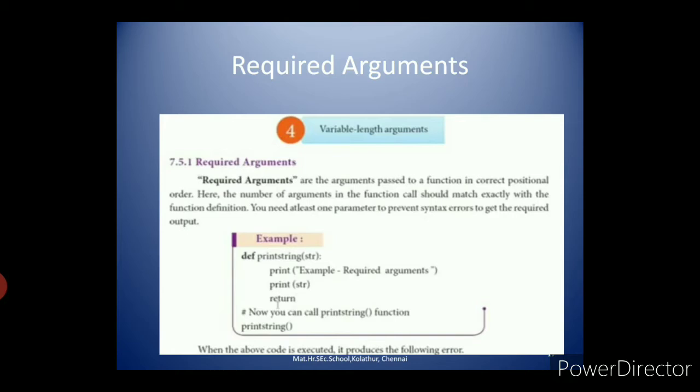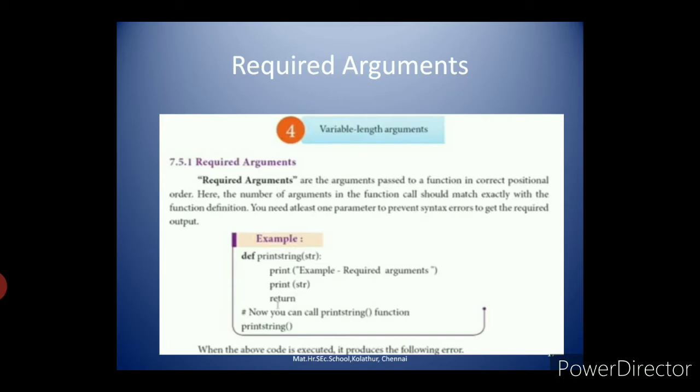For the parameter str in the first line of the example, you have to give any string value, either welcome, hello, or Python, something like that. But in your example, inside the print string there are no arguments, within the parenthesis there are no values, so you should give at least one required argument, then only it will show the output, otherwise it will throw the error.